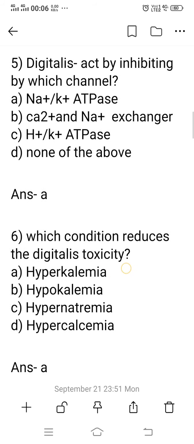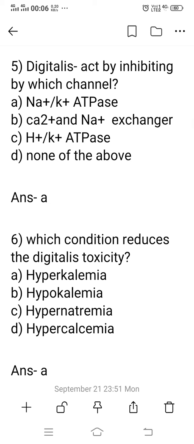Next question, digitalis acts by inhibiting which of the channels? Option A, sodium potassium ATPase. Option B, calcium sodium exchanger. Option C, hydrogen potassium ATPase. Option D, none of the above. Option C, hydrogen potassium ATPase, is the wrong answer, because hydrogen potassium ATPase is present in the GIT tract. It is also called the proton pump.